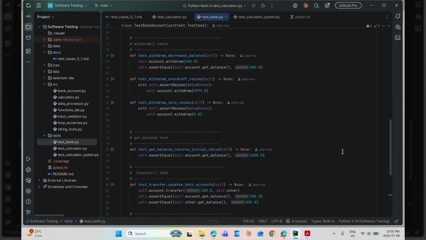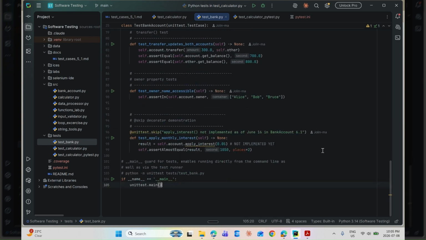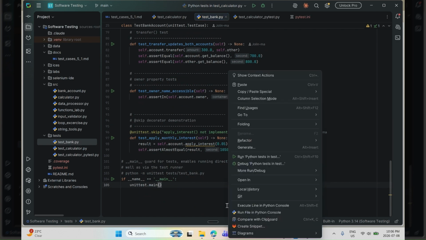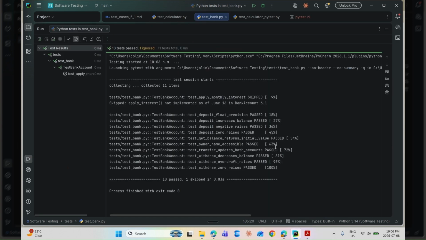Look at the apply monthly interest test. This one is skipped with unittest.skip since interest calculation wasn't implemented yet as of this version. Skip documents the gap on purpose instead of hiding it. And setup builds two fresh accounts before every test so nothing leaks between them. Teardown doesn't do anything here, but that's normally where you release resources. Run it, and 10 passed and 1 skipped.